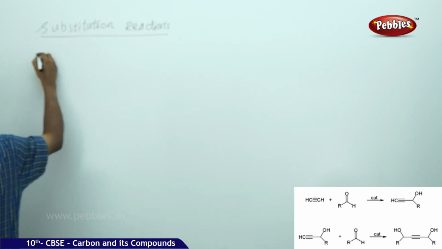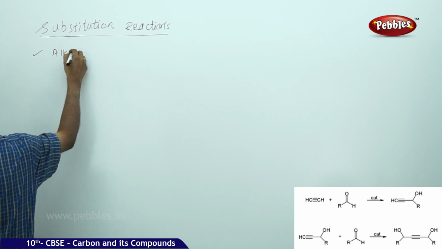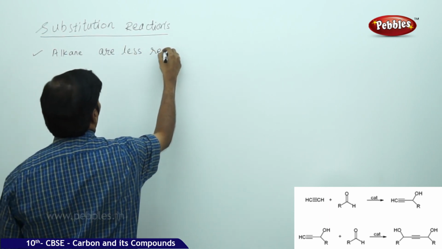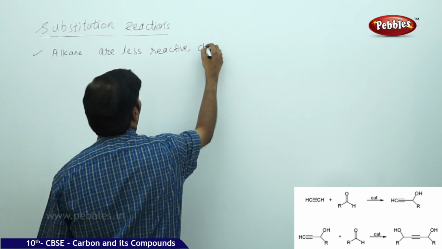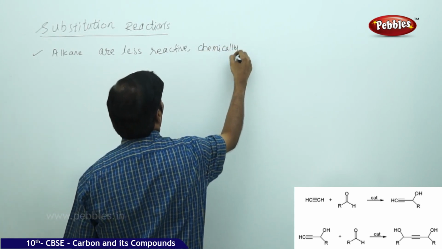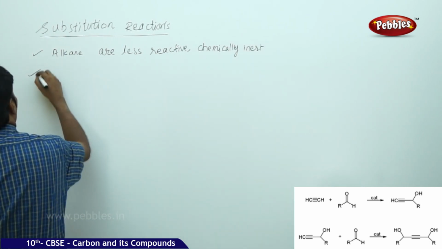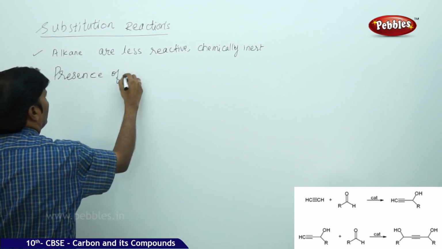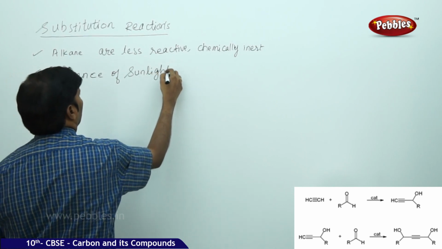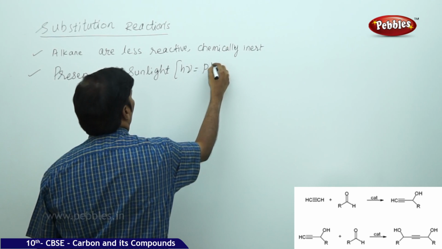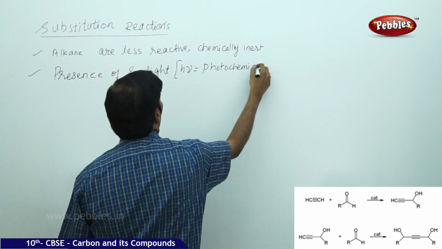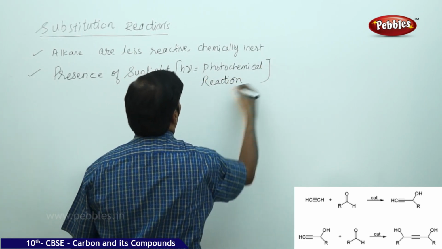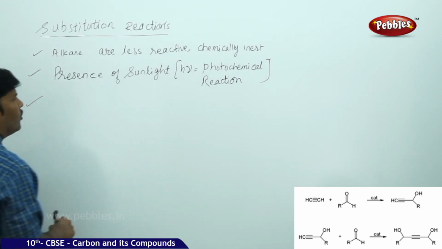Actually, alkanes are less reactive and chemically inert, but in the presence of sunlight, h nu, a photochemical reaction occurs.